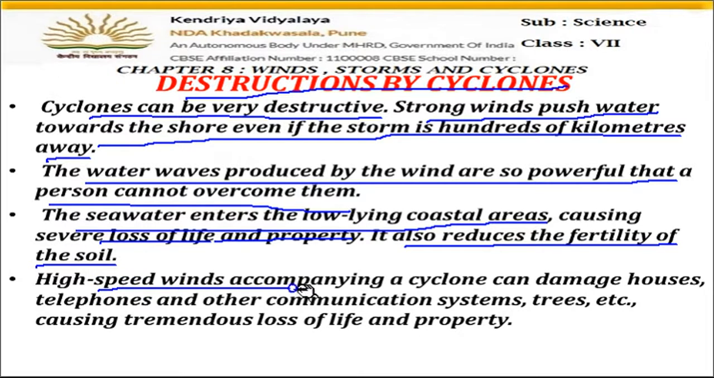Then high-speed winds accompanying a cyclone can damage houses, telephones, and other communication systems. When cyclones come, all the trees are uprooted and fall down. All the wires get broken. So our communication systems, telephones, and mobiles don't work at that time. So there is huge damage caused by a cyclone.